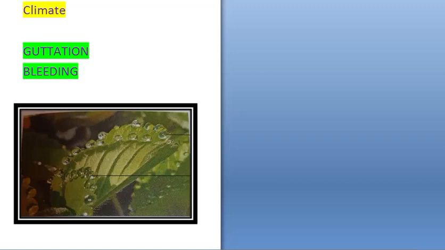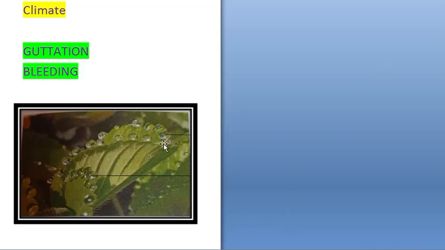So there is extra water inside the leaves which is forced out from the tips of veins of the leaf through special pore bearing structures which are called hydathodes. Hydathodes are present on the margins of the leaf. This process is called guttation and is common in many plants like banana, nasturtium, strawberry, etc. This figure is depicting guttation.